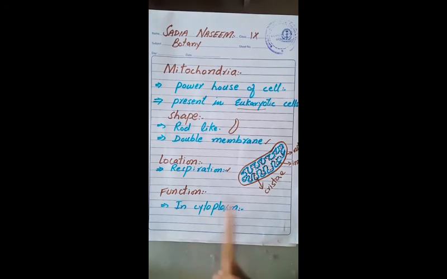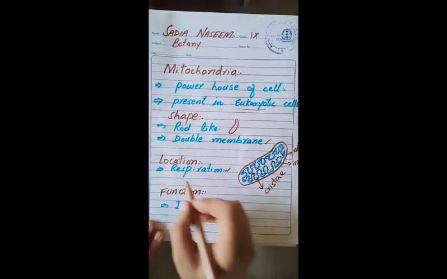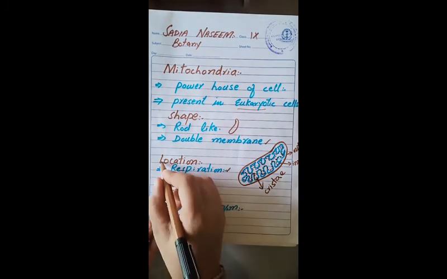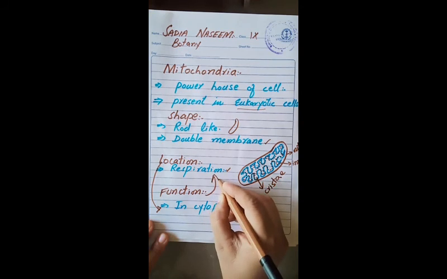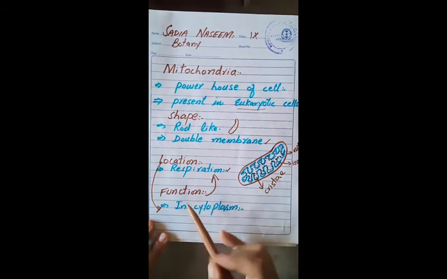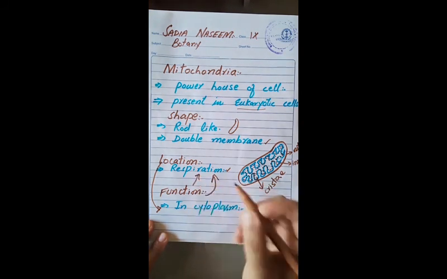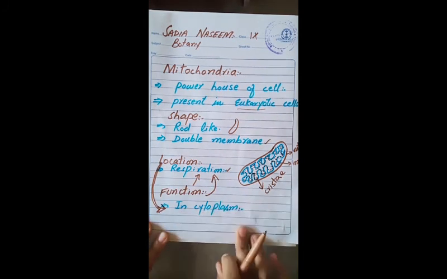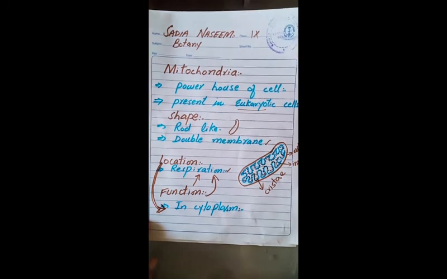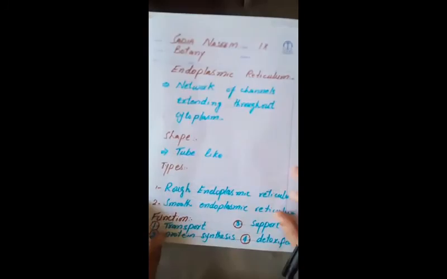What is the function of the mitochondria? The function is respiration. Okay, the function of mitochondria is respiration. The location of mitochondria is in the cytoplasm because it is a cytoplasmic organelle. Okay, you understand? So our next topic is endoplasmic reticulum.